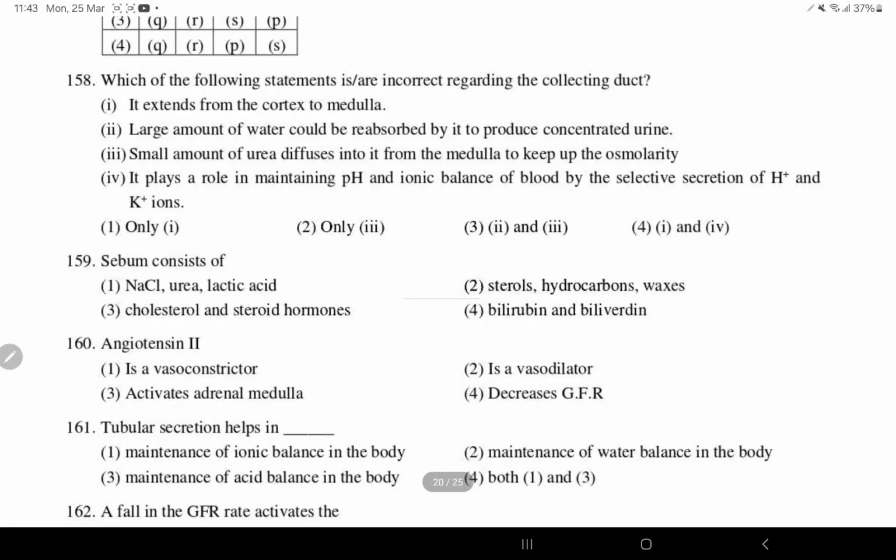So next, 158. The wrong one is small amount of urea diffuses from it to medulla, not from medulla. So small amount of urea diffuses into medulla. So the correct answer is number 3. So only 3. So this is the wrong statement.